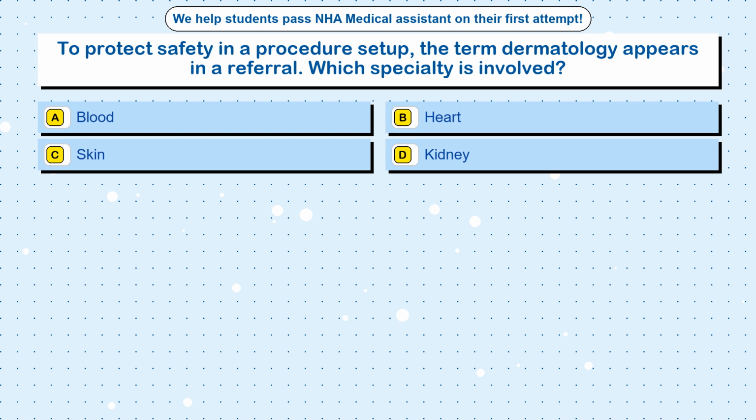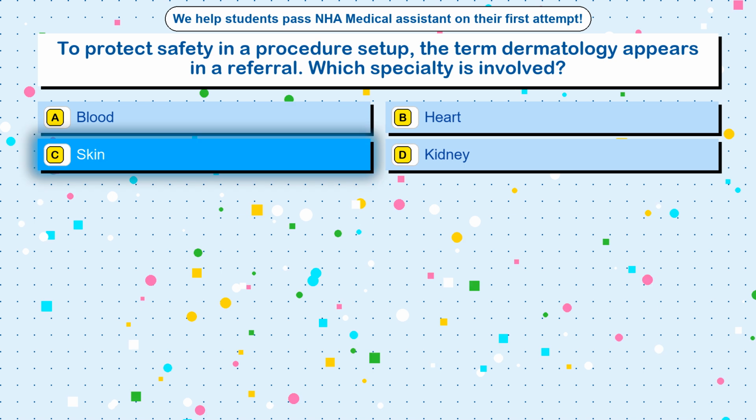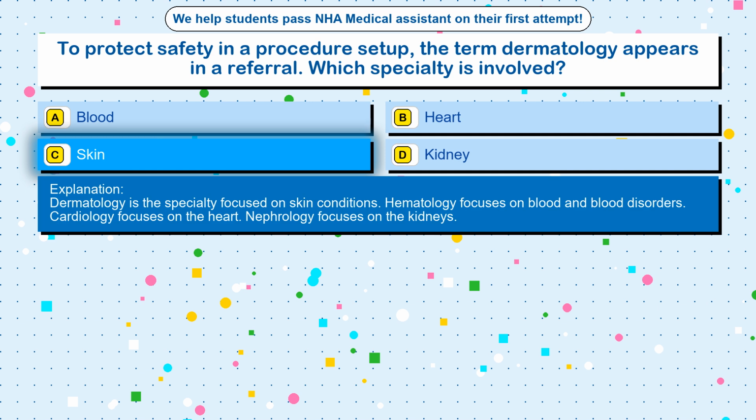Question 66. To protect safety in a procedure setup, the term dermatology appears in a referral. Which specialty is involved? Option A. Blood. Option B. Heart. Option C. Skin. Option D. Kidney. The correct answer is option C. Skin. Dermatology is the specialty focused on skin conditions. Hematology focuses on blood and blood disorders. Cardiology focuses on the heart. Nephrology focuses on the kidneys.